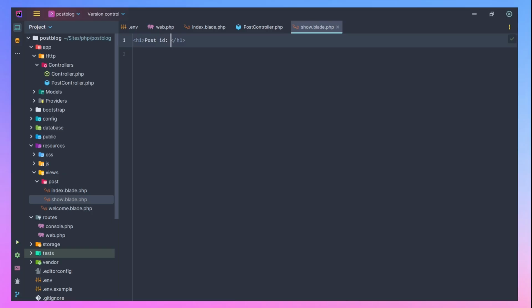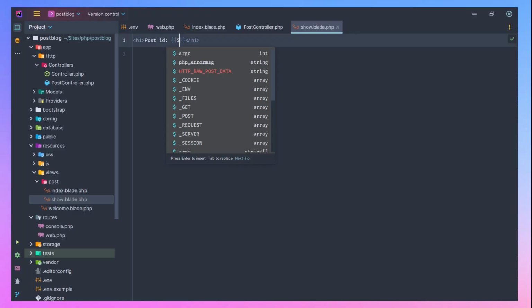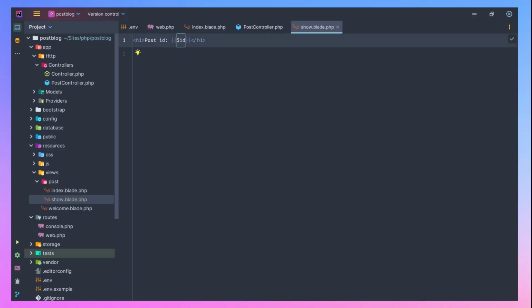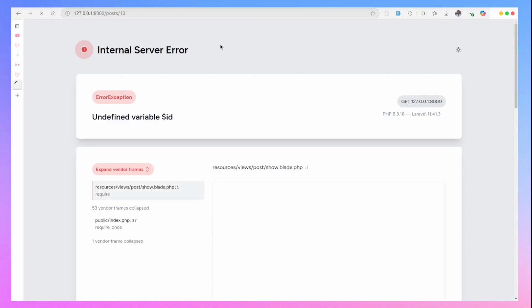ID. So if you want to use a variable, anything that has to do with PHP in Blade, what you do is you open double curly braces. Then you put whatever you want to put, be it a variable or whichever. So now let's save. Now let's refresh and see what we have. You can see undefined variable ID, and it is truly undefined.